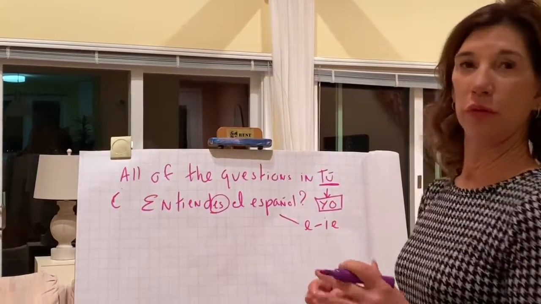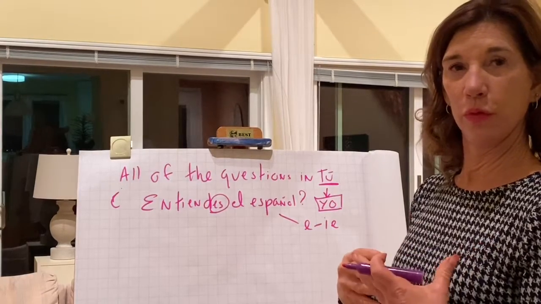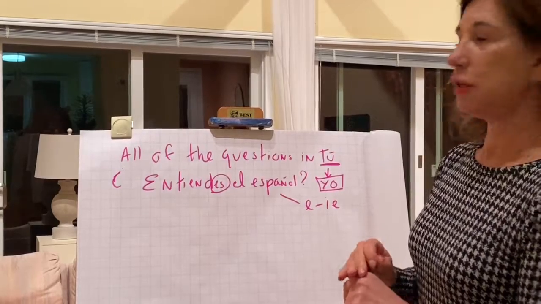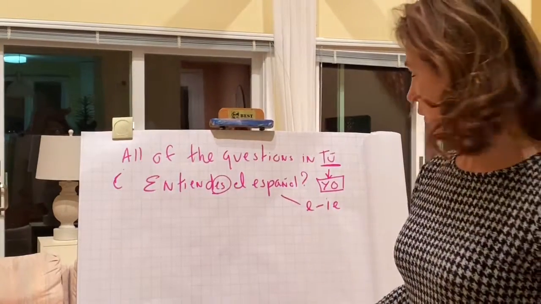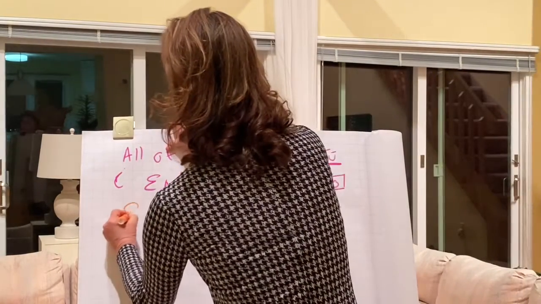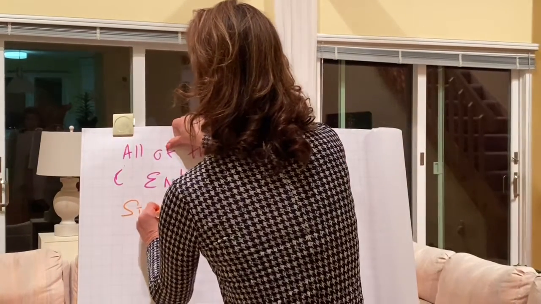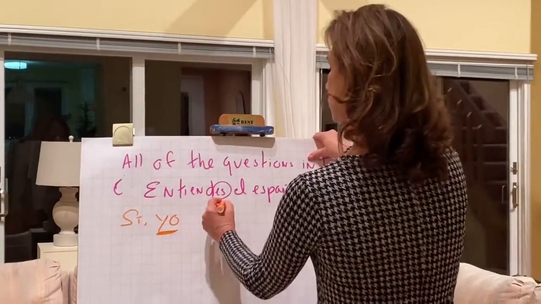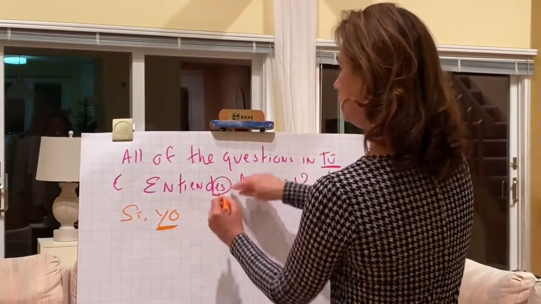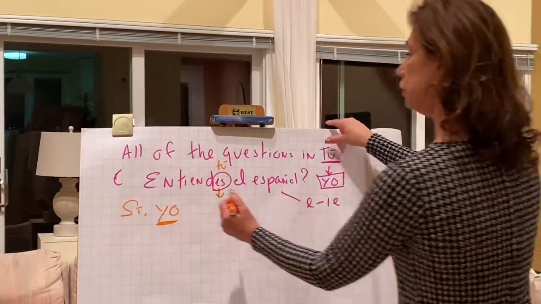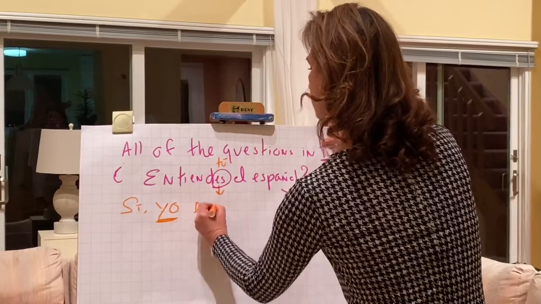And all of you know the boot. We've been talking about that boot for a while. So you're going to be in the boot because you're in the yo form. So let's just answer this. So we need a nice sí with an accent because that means yes. And it helps to write the subject pronoun. And then we need to make sure that this is the question in the tú. And this is the answer in the yo. So we're in the boot.